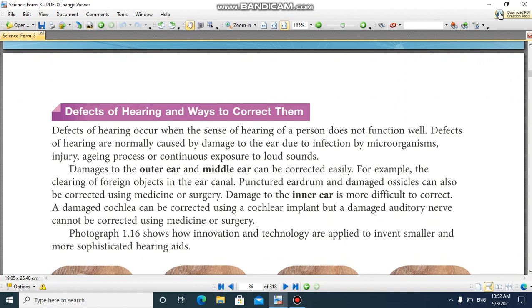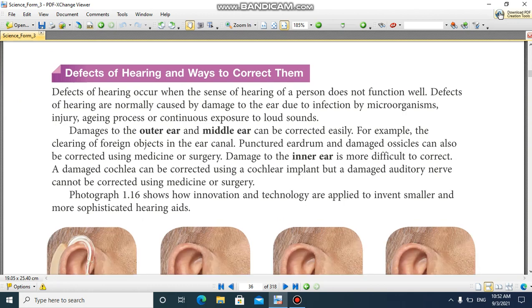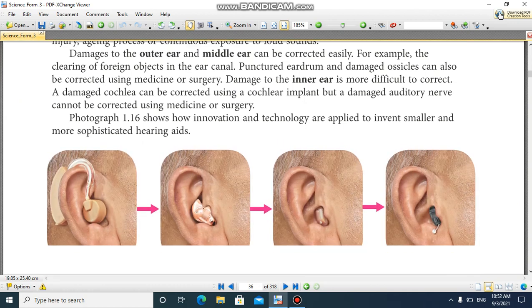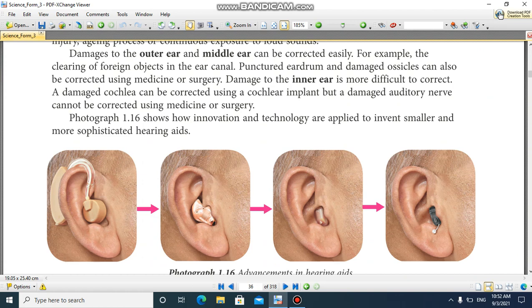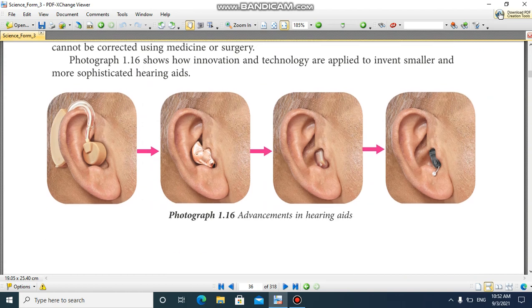Damage to the inner ear is more difficult to correct. A damaged cochlea can be corrected using a cochlear implant, but a damaged auditory nerve cannot be corrected using medicine or surgery. Photograph 1.16 shows how innovation and technology are applied to invent smaller and more sophisticated hearing aids.